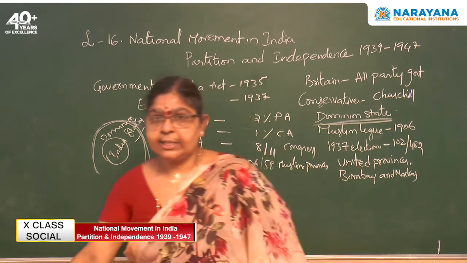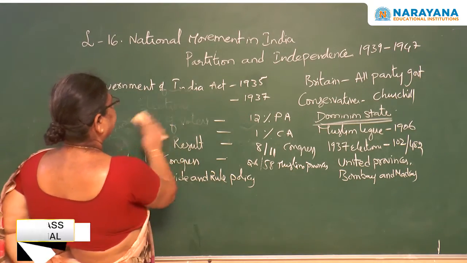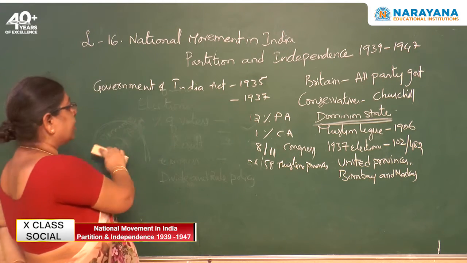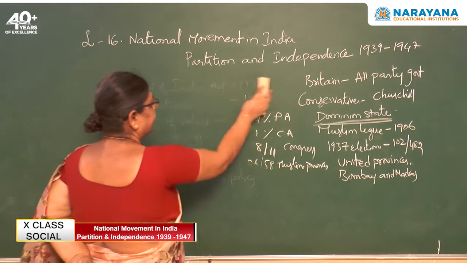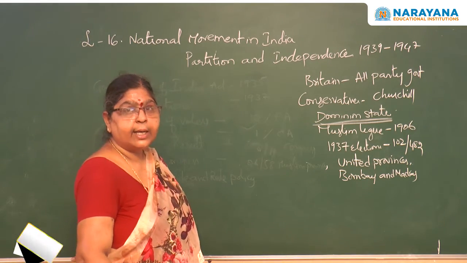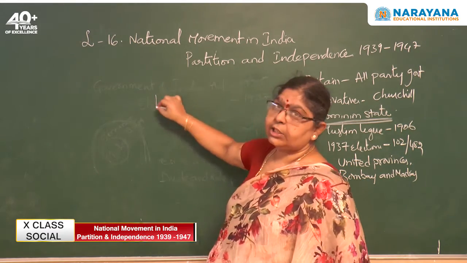What are the incidents that made the Muslim League think in a negative manner about this Congress? What are the different incidents? The first one is the rejection of forming a coalition government.